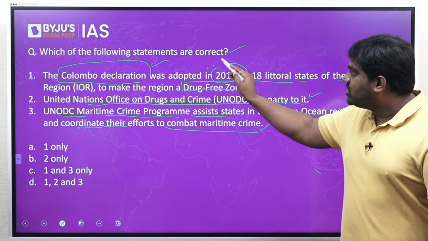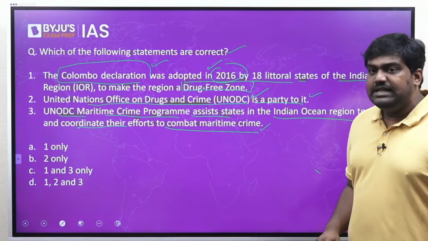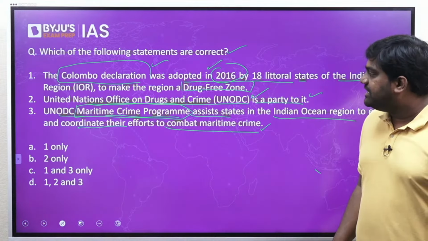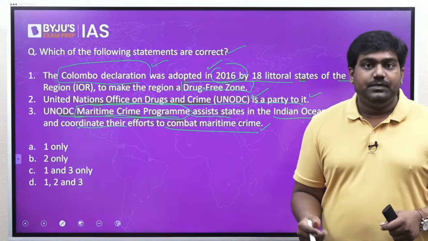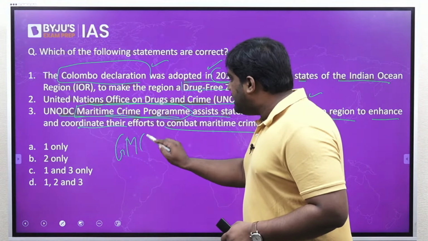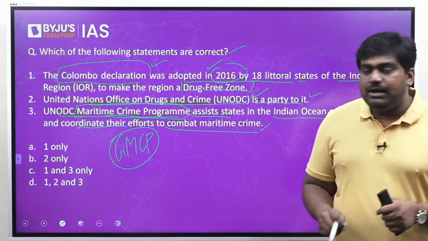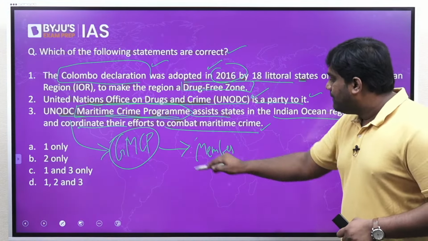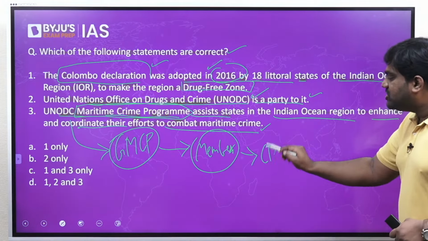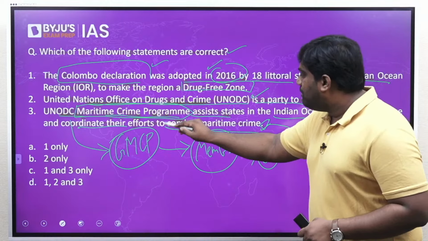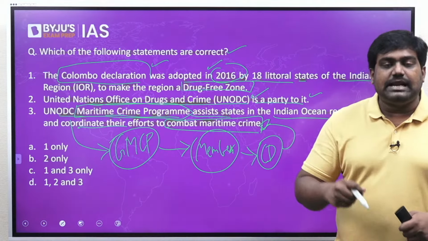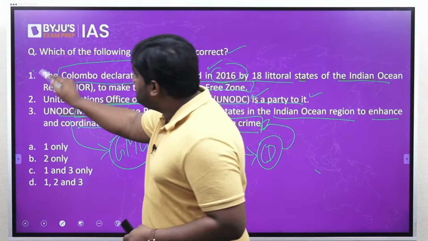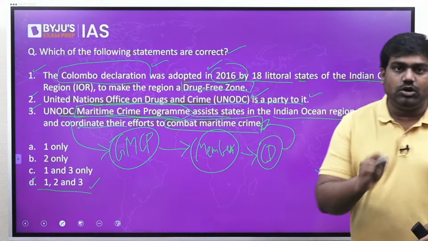The Colombo Declaration was adopted in 2016. The UNODC is involved and it provides assistance to the member countries through its Maritime Crime Program, also known as the Global Maritime Crime Program. This is a program of the UN Office on Drugs and Crime to assist the member countries of the Colombo Declaration to fight maritime crime such as drug trafficking, piracy, smuggling, etc. So all three statements are correct and option D is your right answer.